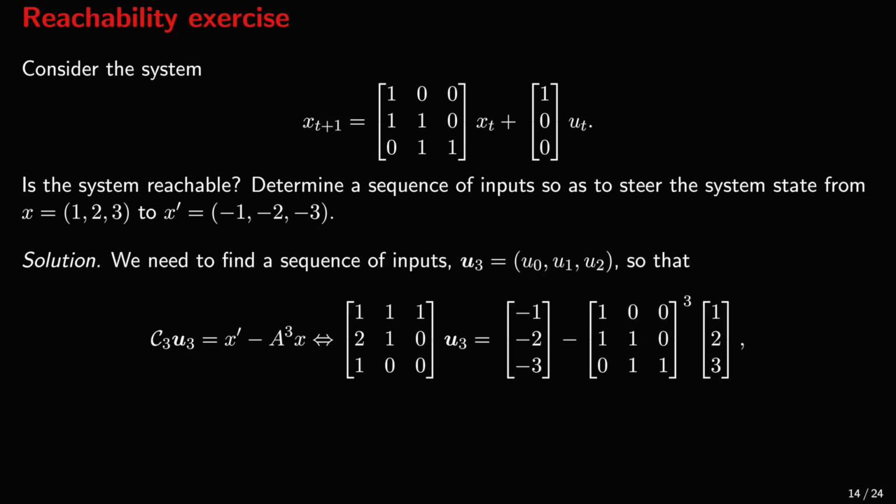Next, we want to find the sequence of control inputs u_0, u_1, u_2 that drives the system from x to x prime. This means that we need to solve this linear system, from which we can find the sequence we're looking for, and this sequence is minus 15, 23, and 10.